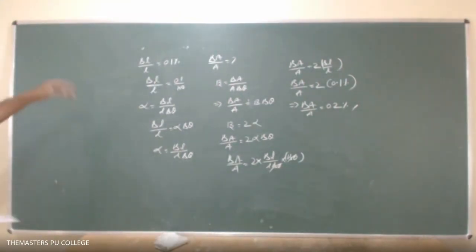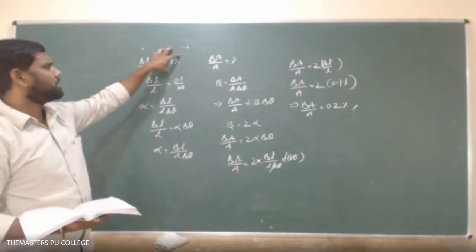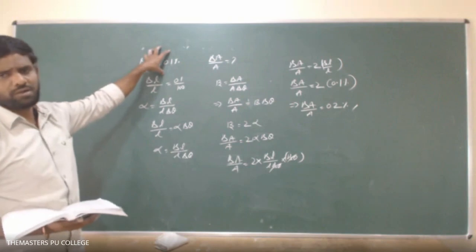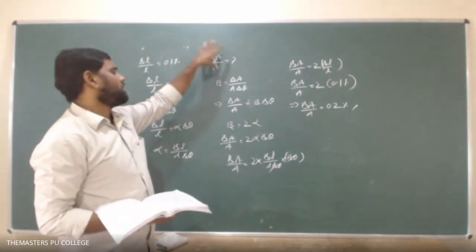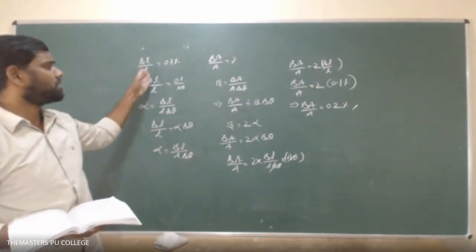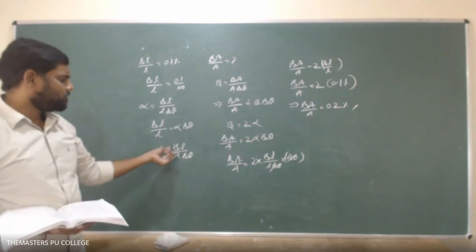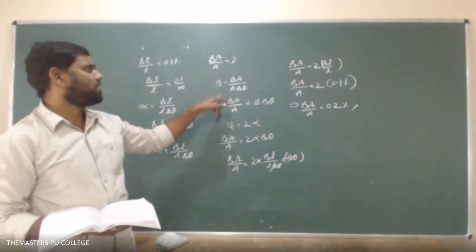Got it? Simple, what they have given is the percentage change in length of the material of the rod. What will be the corresponding change in the area of the plate which is made up of the same material as that of the rod? So alpha value we know, they have given delta L by L, and beta value also we know the definition.